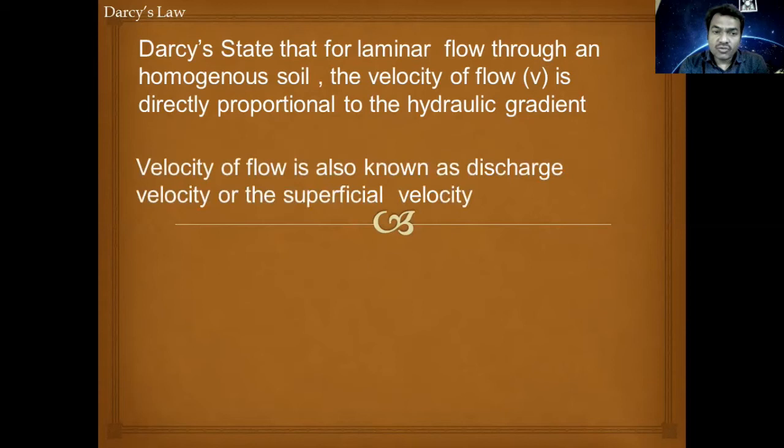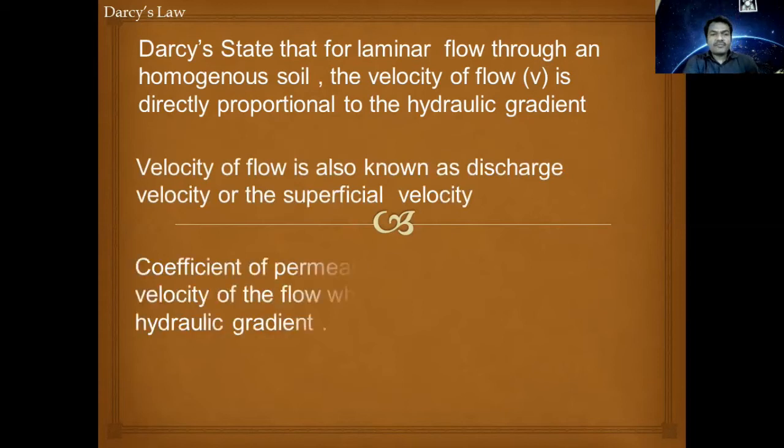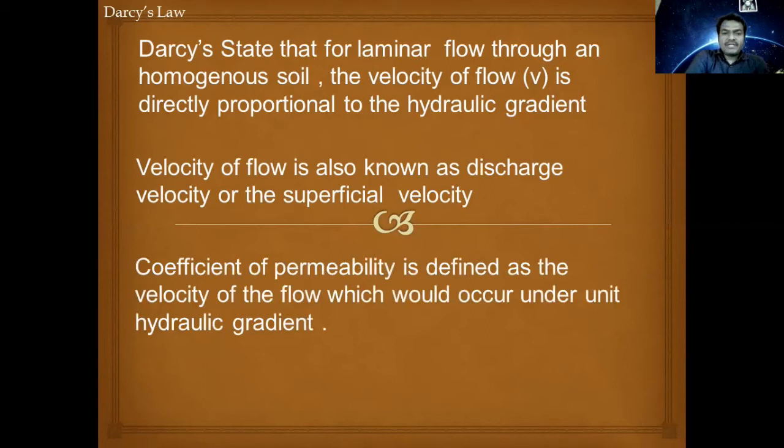Velocity of flow is also known as discharge velocity or superficial velocity. Coefficient of permeability is defined as the velocity of flow which would occur under a unit hydraulic gradient. Means coefficient of permeability is nothing but a velocity. The only thing is that at that particular instance, the hydraulic gradient should be equal to 1.